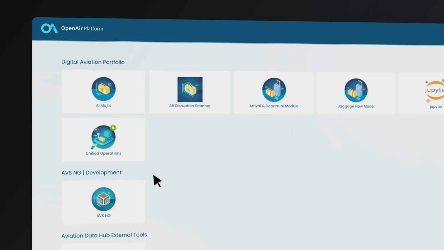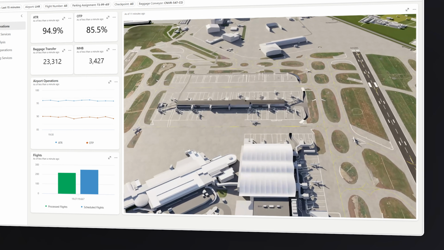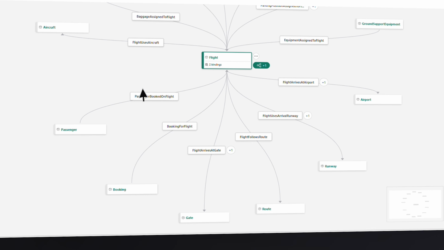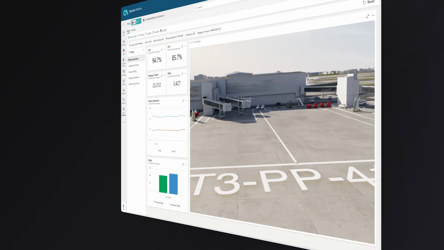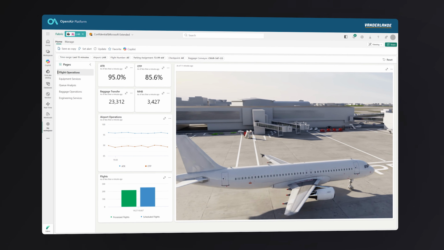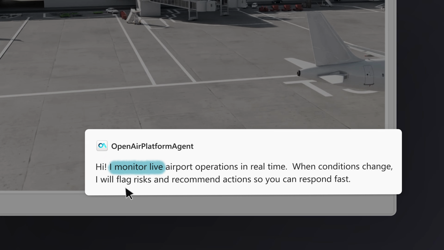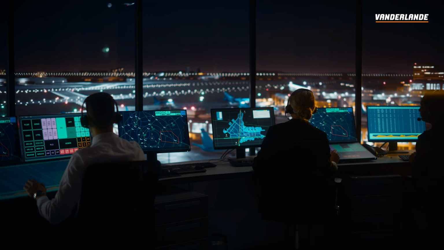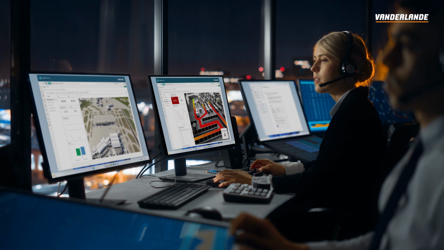With Vanderlande's open-air platform, live operational data flows into Microsoft Fabric real-time intelligence, creating digital twins built over an ontology connecting flights, gates, passengers, bags, and equipment. Physically accurate 3D visualizations built on NVIDIA Omniverse libraries provide the spatial context to act fast, while the operations agent in Fabric monitors, surfaces risks, and recommends actions. The result is a connected operational environment where humans and AI work side by side.